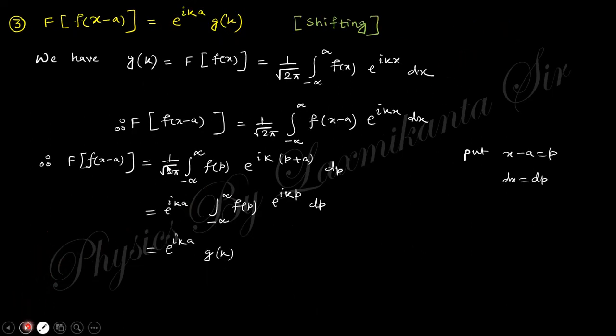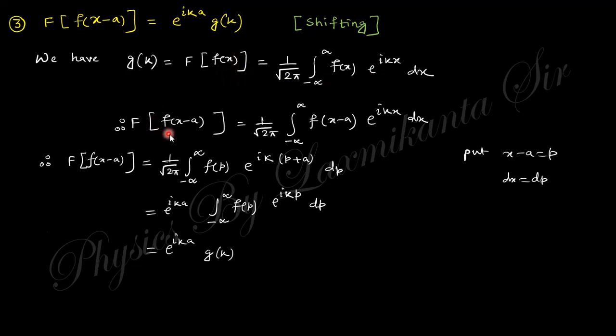Next one: the Fourier transform of f of x minus a equals e to the power ika times g of k. This is known as the shifting property. Clear? So g of k is nothing but the Fourier transform of f of x. This is the basic definition.